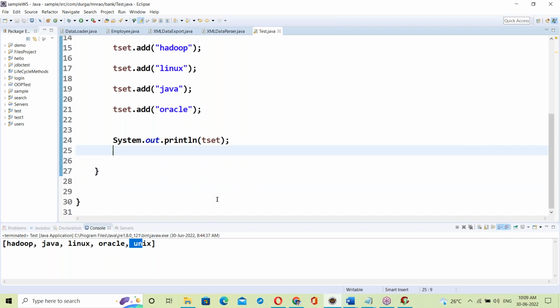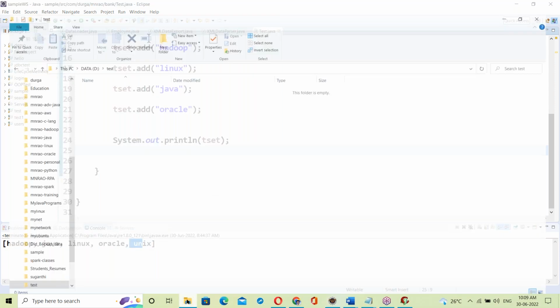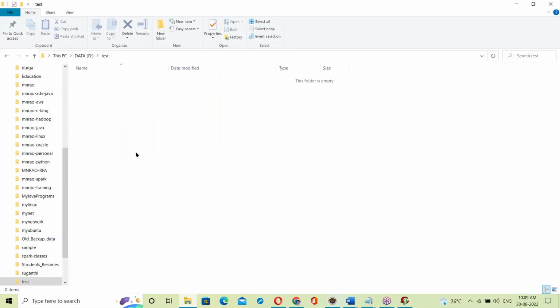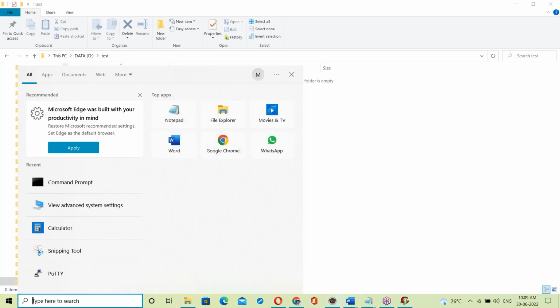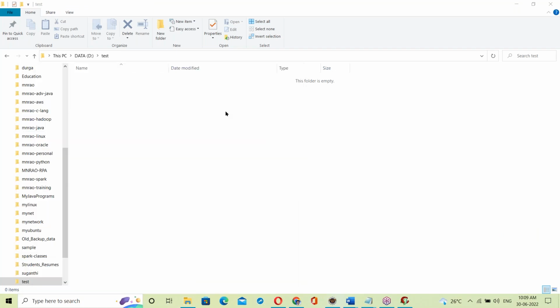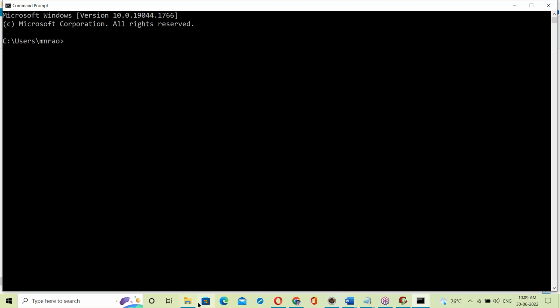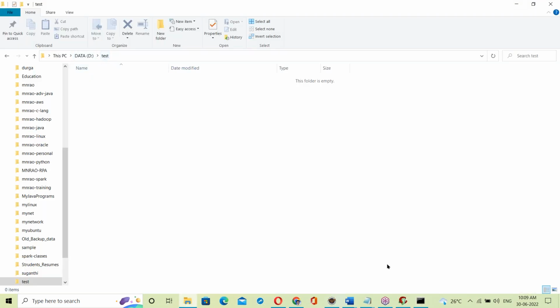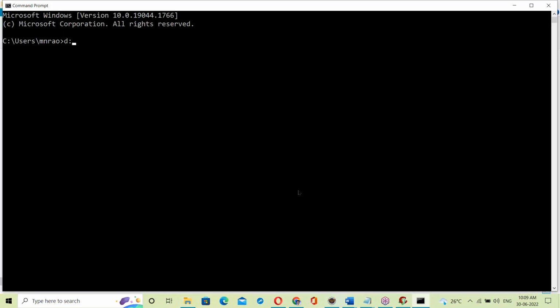Now, for simple and better understanding, I'm using Notepad. So open command prompt. You go to D drive: D colon will take you to D drive.